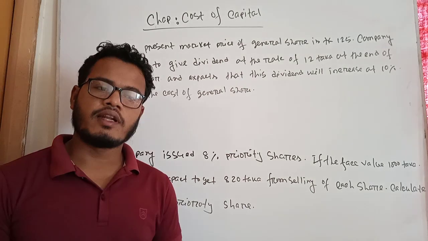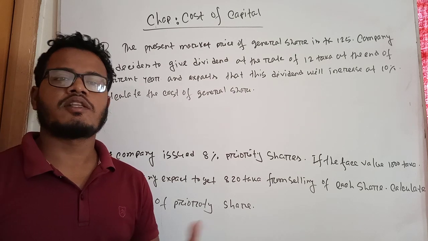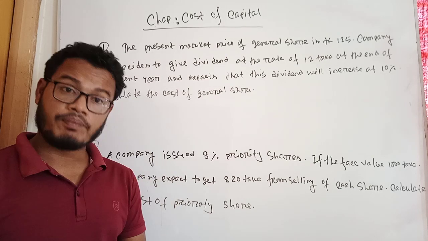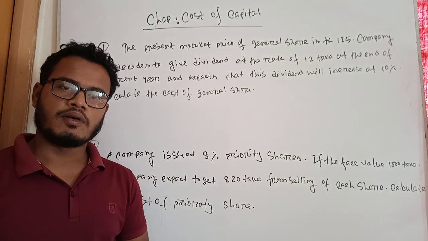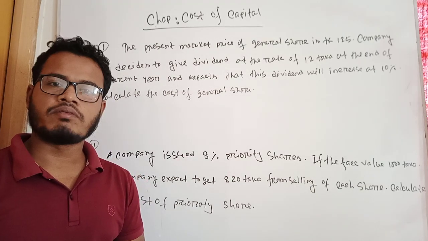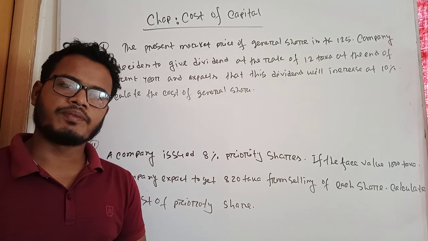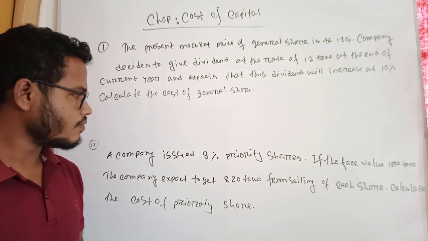And cost of retained earnings and cost of debt. Cost of debt is also an external source. When a financial manager collects money from external sources, it's called cost of debt. There are some different kinds of debt, just like bonds and debentures. Bonds and debentures are also long-term finance or long-term investment securities.